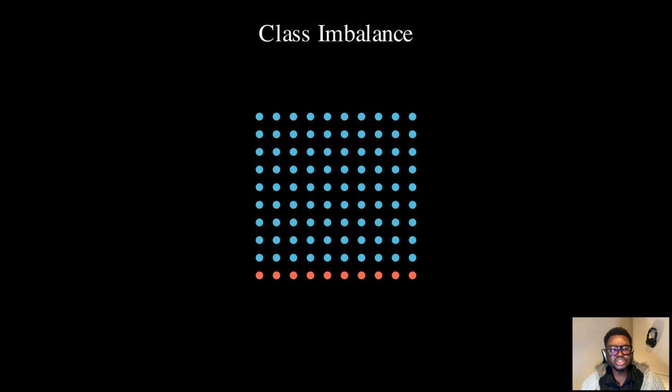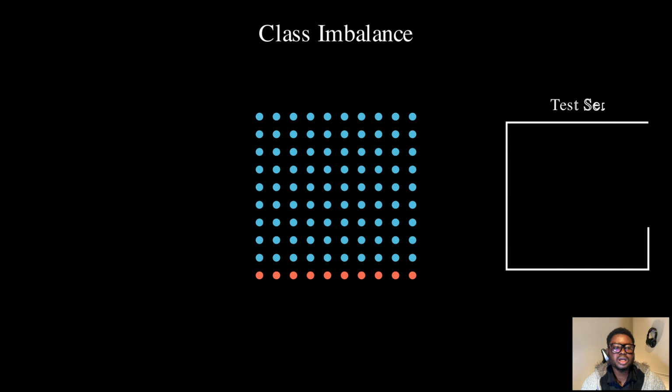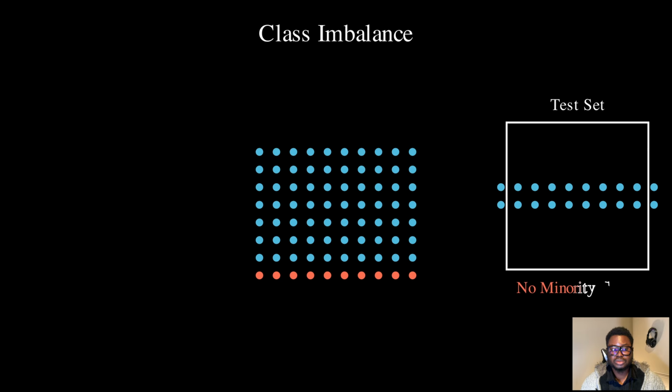Now, here's the danger of pure random splitting with imbalanced data like this. Let's create a test set by randomly selecting 20% of our data. That's 20 points. Oh, look at our test set. It's all blue. By pure chance, we didn't capture a single red point, a single fraudulent transaction. We just went random and then we only picked the normal transactions. This is a disaster.